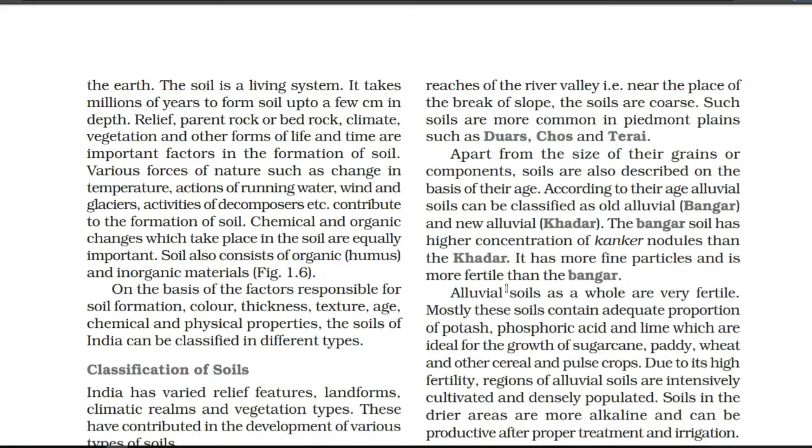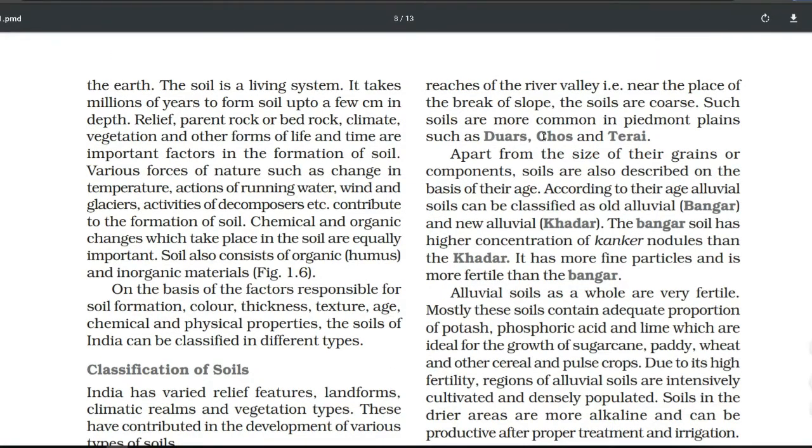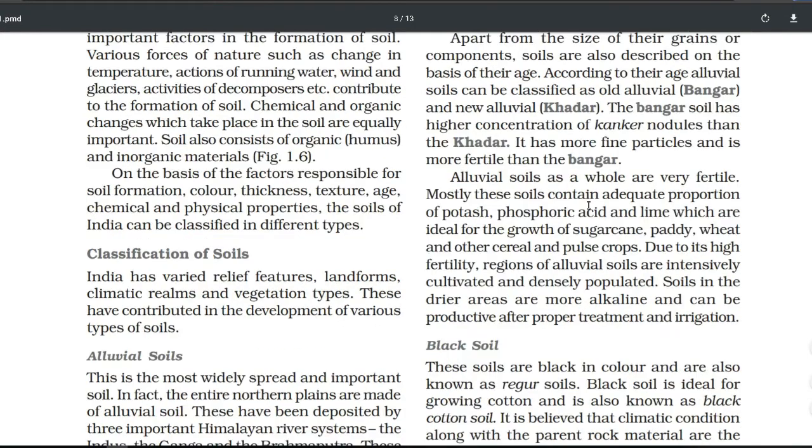Such soils are more common in Piedmont plains such as the Chos and Terai area. After that, the alluvial soil is also divided into two parts. We have old alluvial soil, which is known as Bangar, and new alluvial soil, which is known as Khadar. So Bangar is the old alluvial soil, which is less fertile than Khadar. It means Khadar is more fertile because it contains fine particles, and Bangar contains kankar. Because of that, this soil is not as fertile in comparison to Khadar.